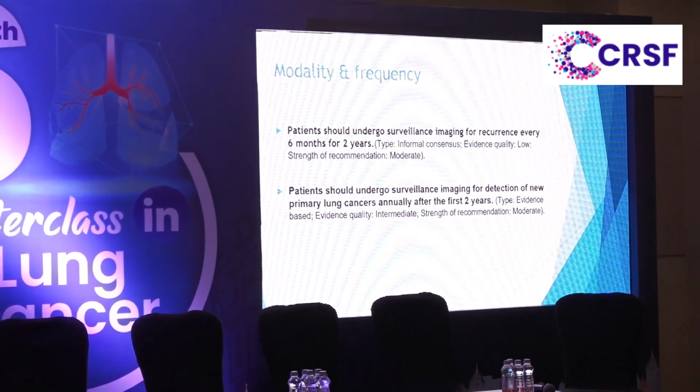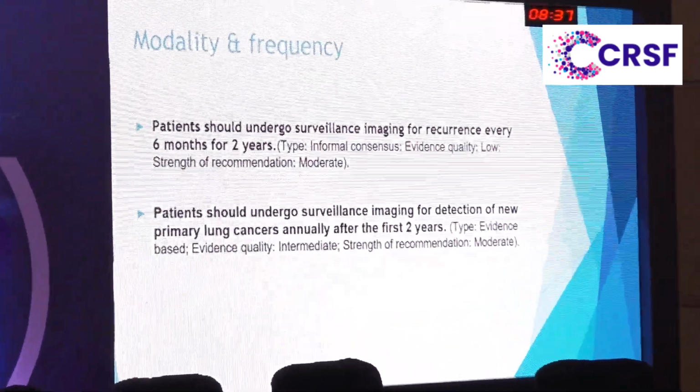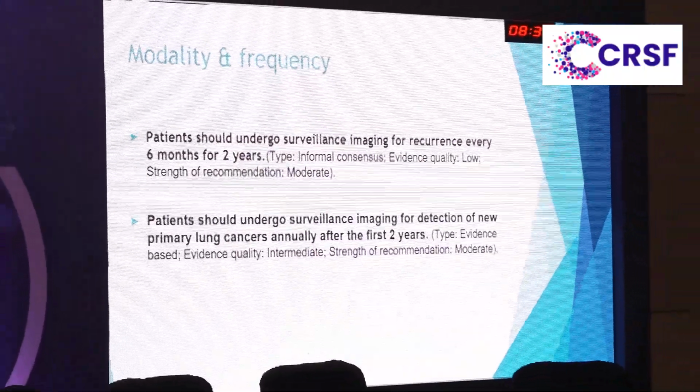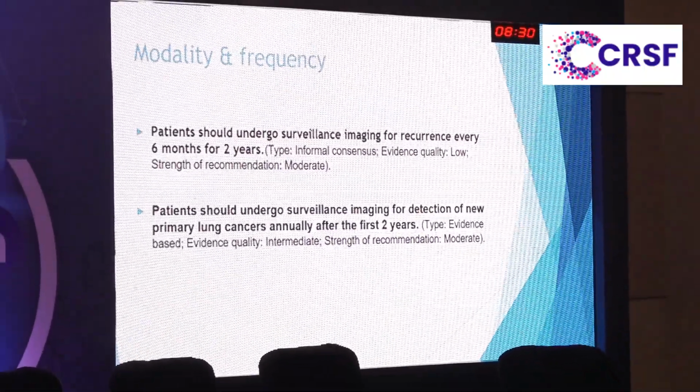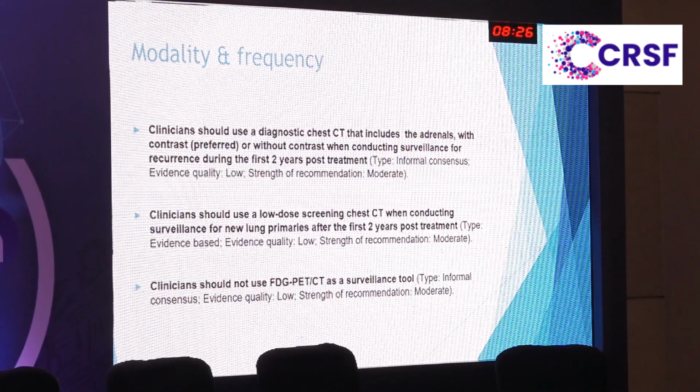The first statement here is that patients should undergo surveillance imaging for recurrence every 6 months for the first 2 years. Patients should undergo surveillance imaging for detection of new primary lung cancers annually after the first 2 years. So first 2 years, every 6 months, and after that, once a year.